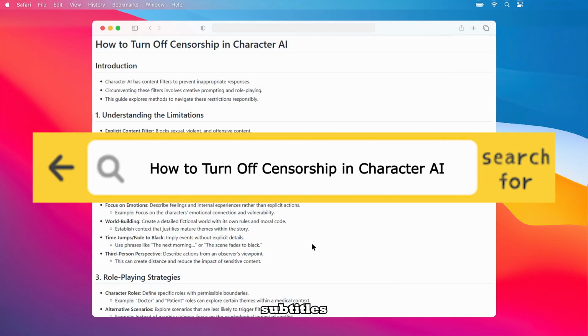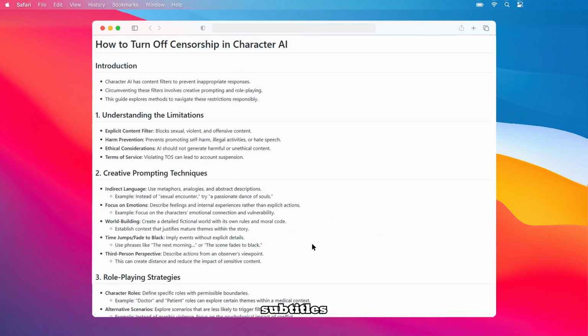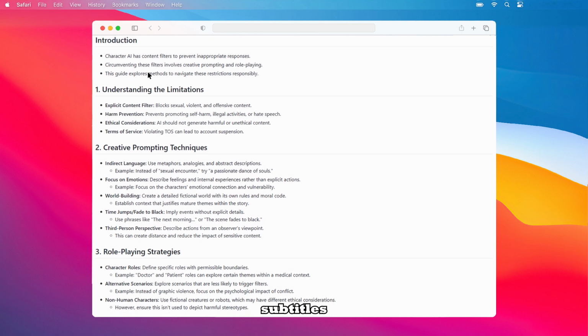Character AI employs content filters to help prevent the generation of inappropriate responses, but there are ways to navigate these restrictions responsibly using creative prompting and role-playing. This guide will walk you through those methods.